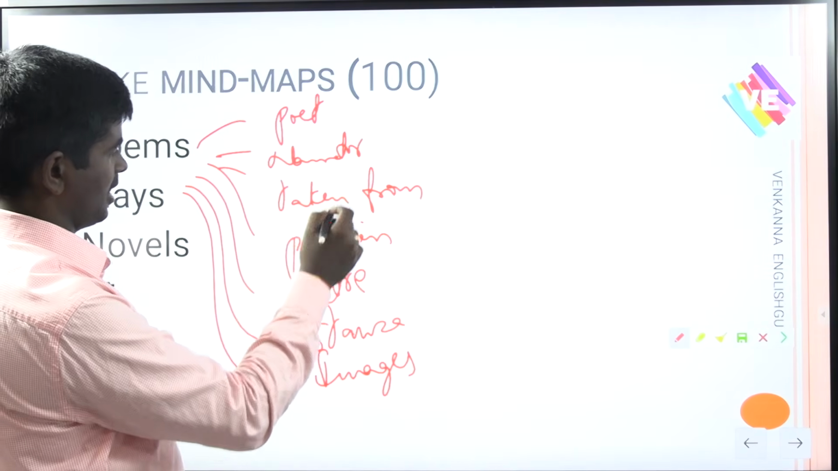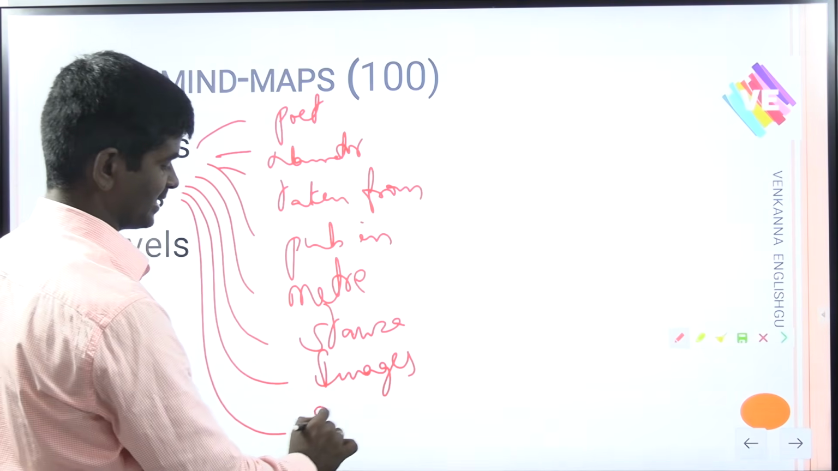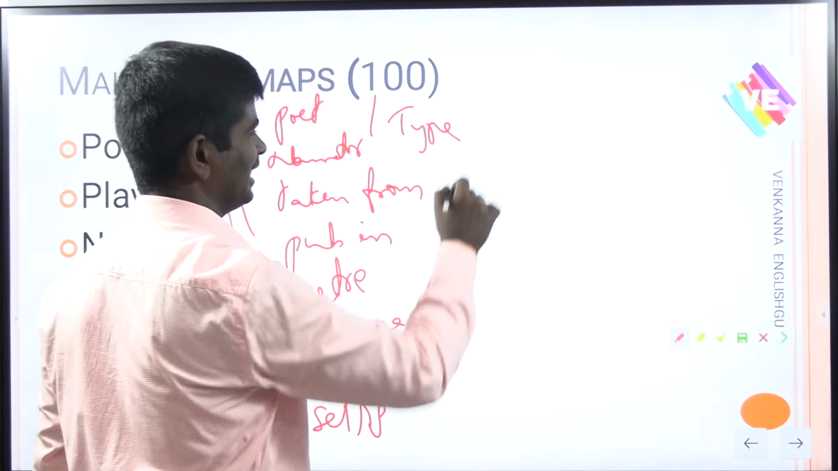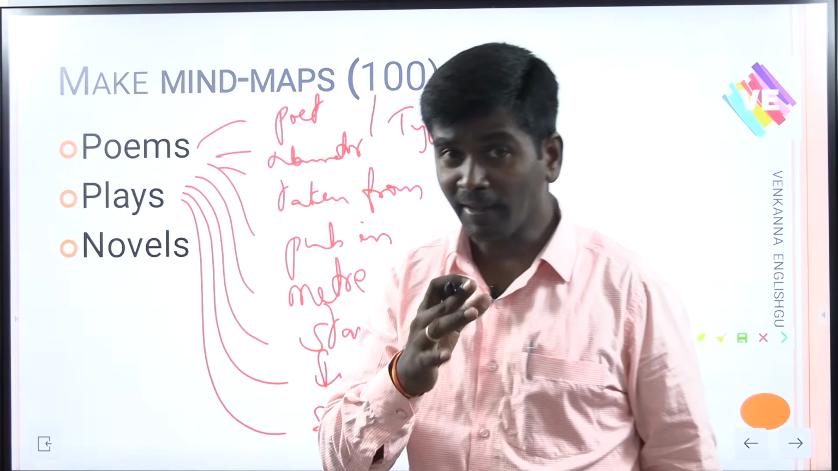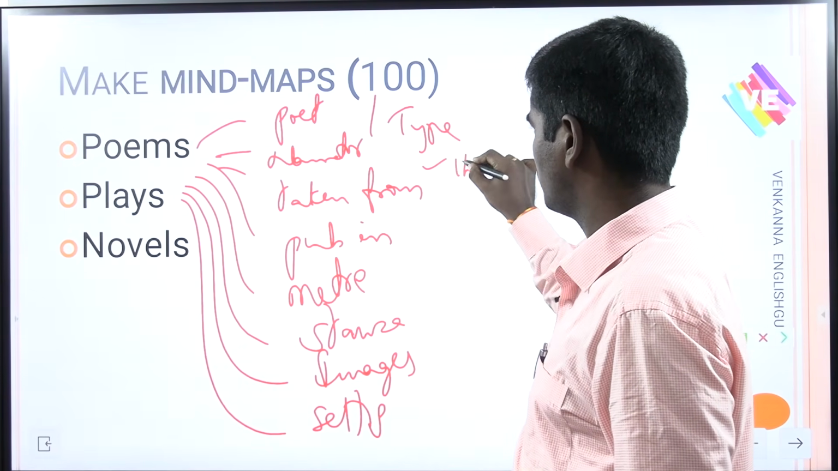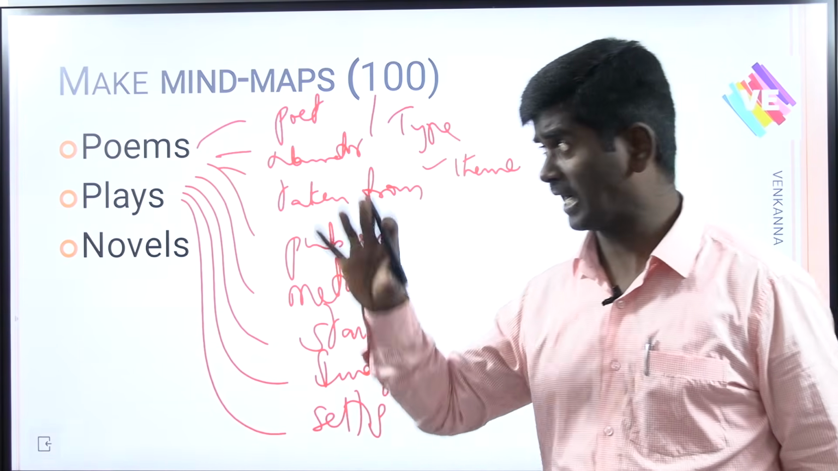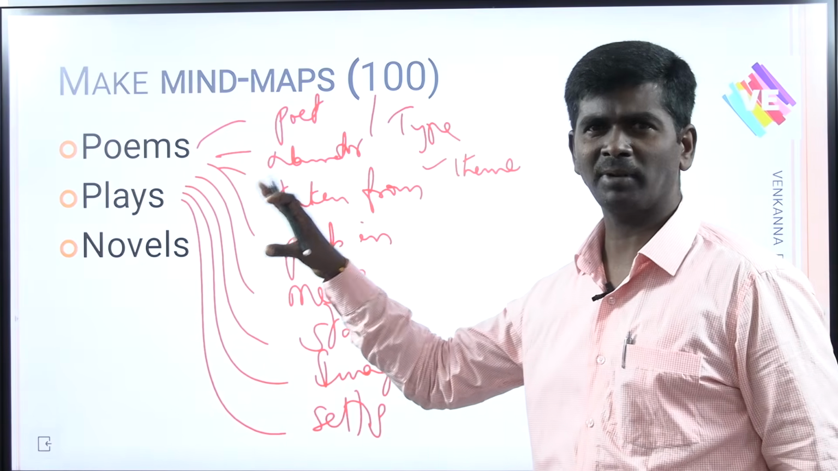Next, who is the speaker? Okay, as I told you. Next, what is the setting? What is the type? Is it a ballad? Is it a sonnet? Is it an elegy? Is it a pastoral elegy? Like that. And what is the theme? Short theme. If possible, stanza-wise theme. Very important, my friends. Have a mind map about one poem and make notes.